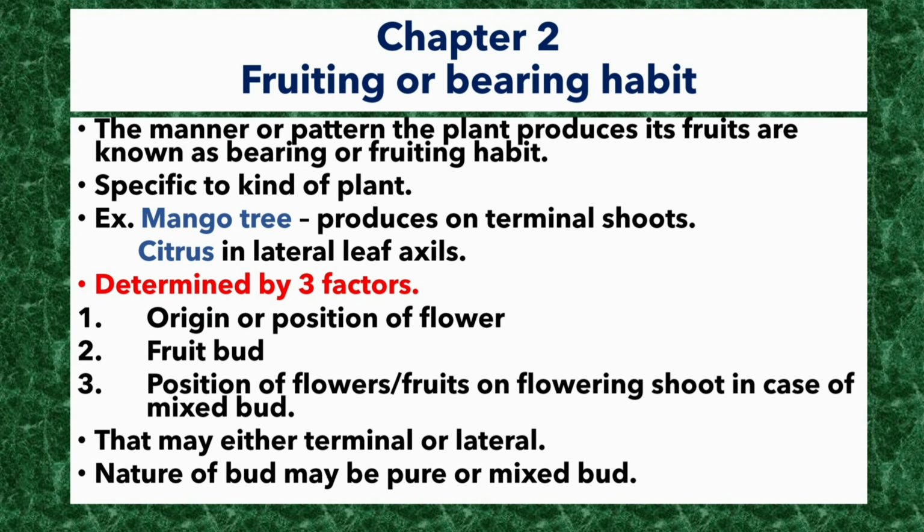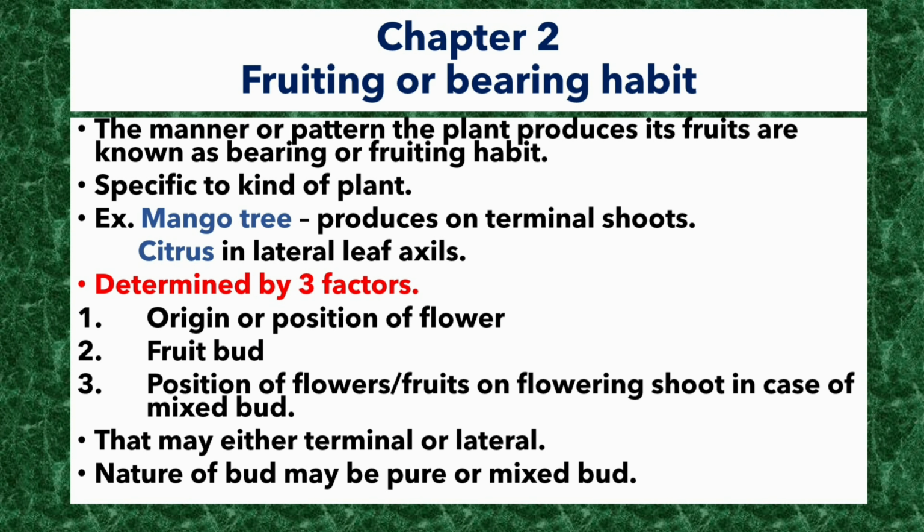Friends, we have completed chapter 1 and are entering into chapter 2, fruiting or bearing habit. The manner or pattern in which the plant produces its fruits is known as bearing or fruiting habit. It is specific to the kind of plant. For example, mango tree produces on terminal shoot, whereas citrus in lateral leaf axils.